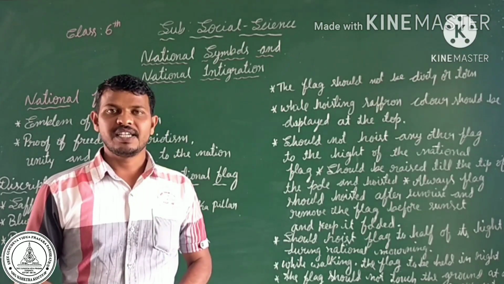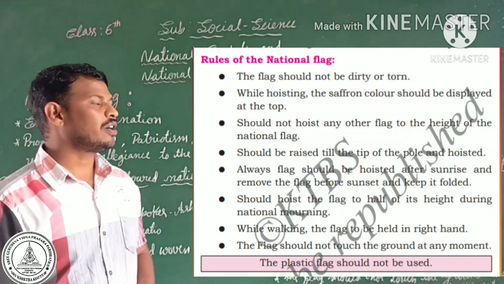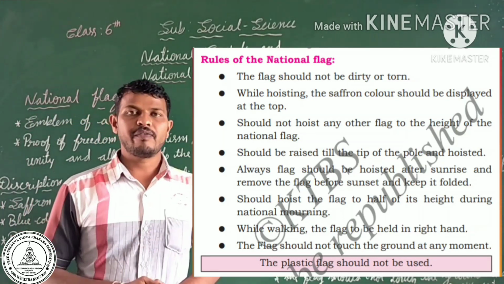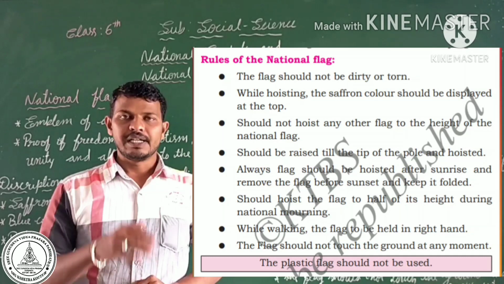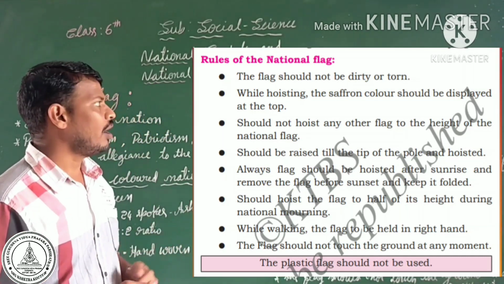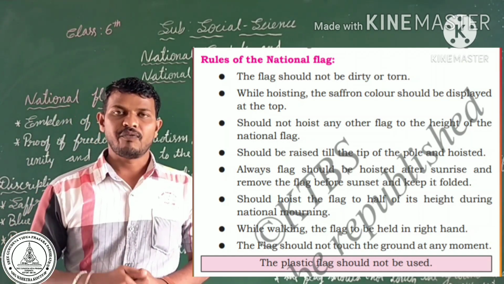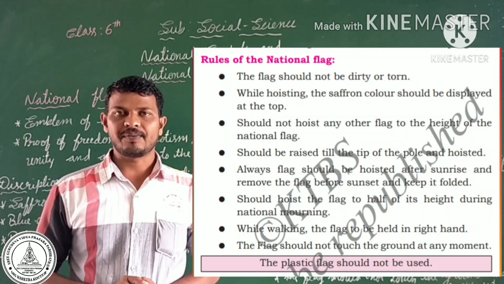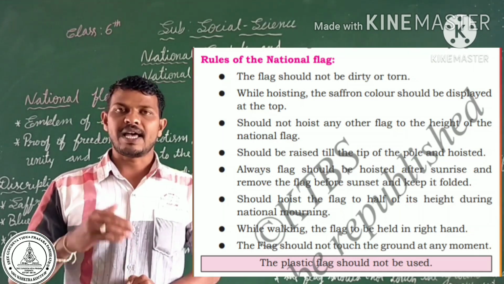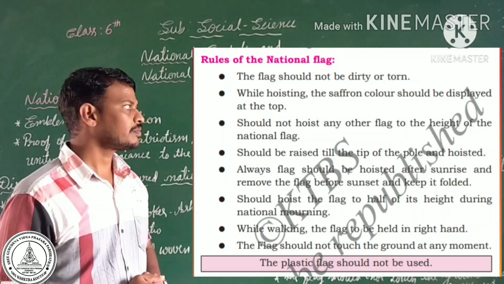Dear students, here are some of the rules of the national flag. The flag should not be dirty or torn. So whenever we use the national flag, it should not be dirty or torn. While hoisting, the saffron color should be displayed at the top. Whenever we hoist the national flag, we should make sure the saffron color is at the top.